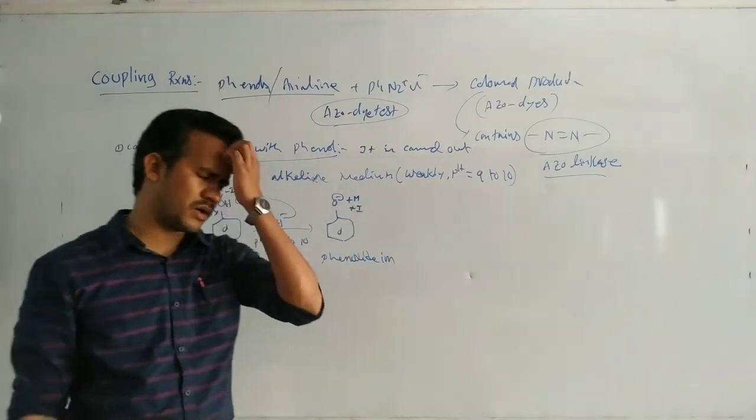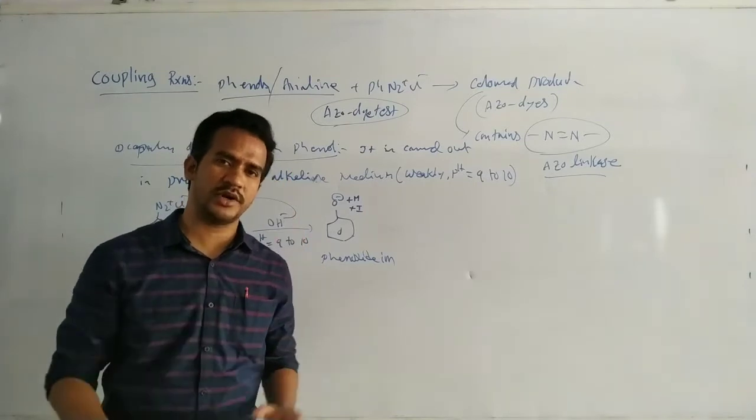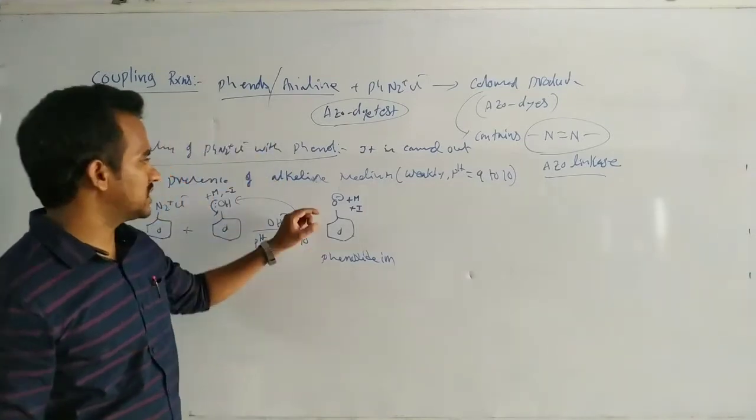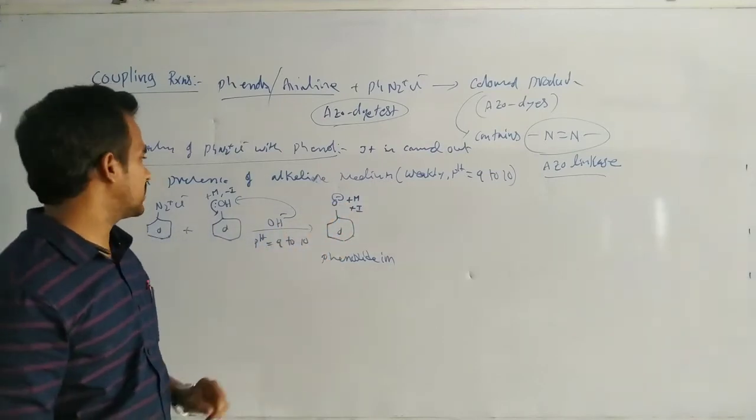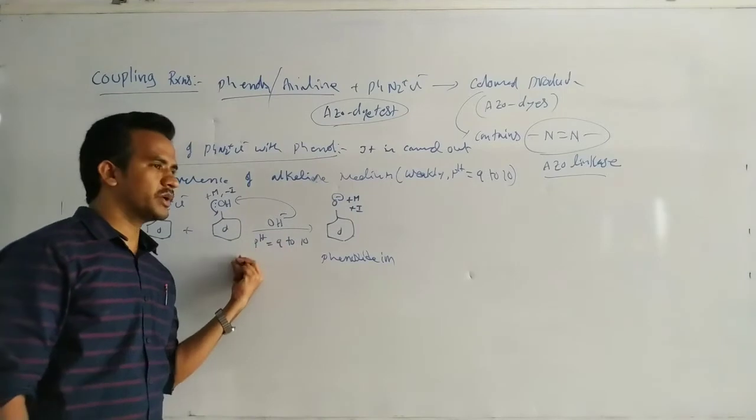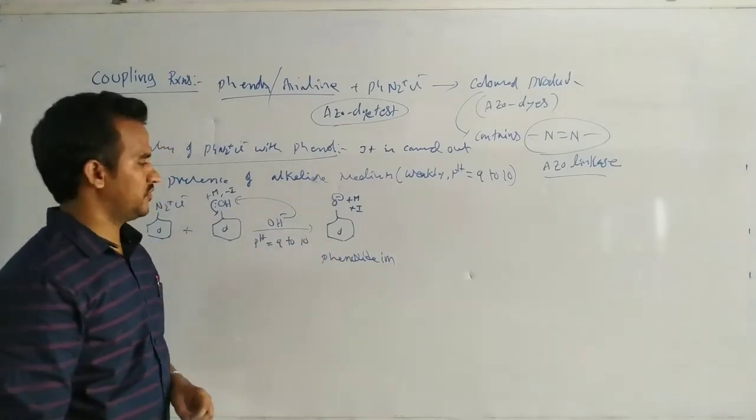Negatively charged groups are strong electron donating groups, so both effects increase the electron density on the benzene. In phenol it is plus M, minus I, so compared to phenol, phenoxide ion is more reactive.